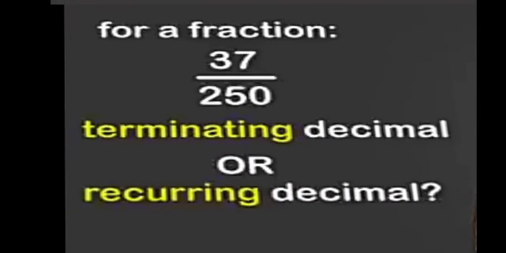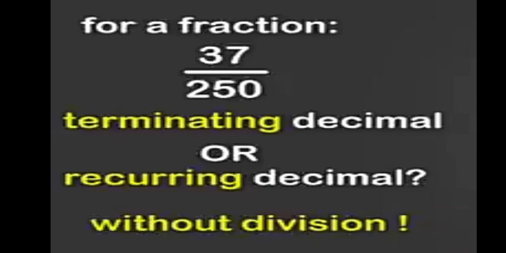How do you determine whether the given fraction, that is 37 upon 250, is a terminating or a non-terminating fraction? Let us see. The simplest way is that we have to divide. But there is another trick where we need not divide. Without division, how can we determine what type of decimal the given fraction is?